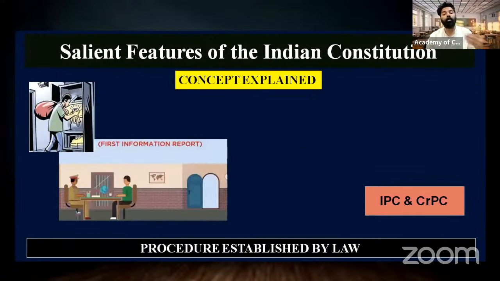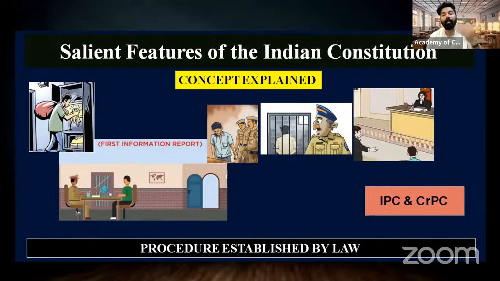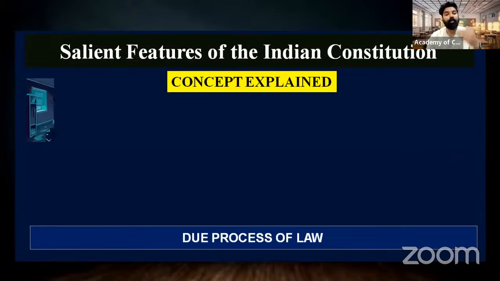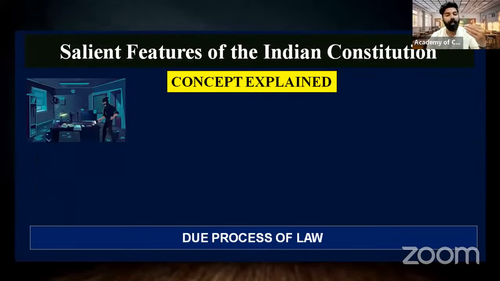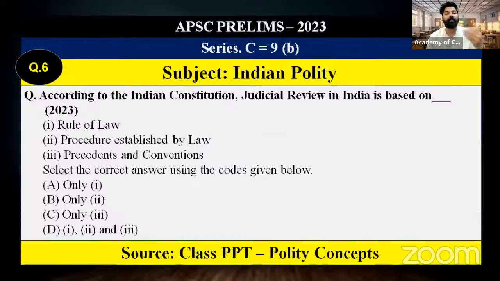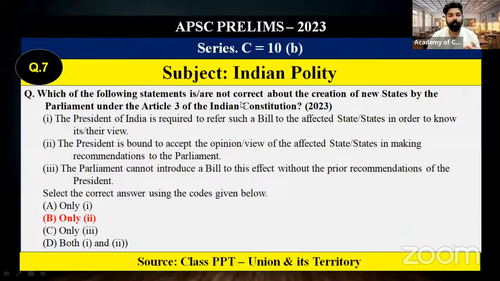In India, we follow procedure established by law. According to a procedure, only the law will be established. And in our judicial review also, according to Constitution, the main principle that we follow is the procedure established by law. Only 2 is the correct answer according to APSC answer key. Also, B is the correct answer. Only 2 is the correct answer. Procedure established by law. Moving on to the next question, which is asked by the APSC this year.